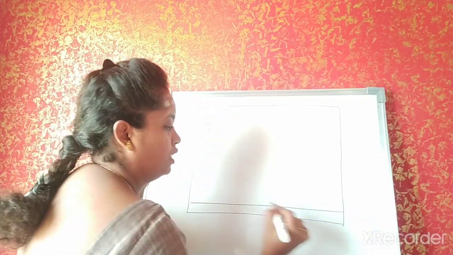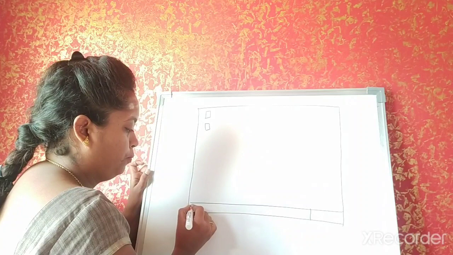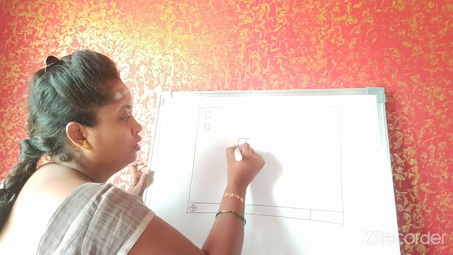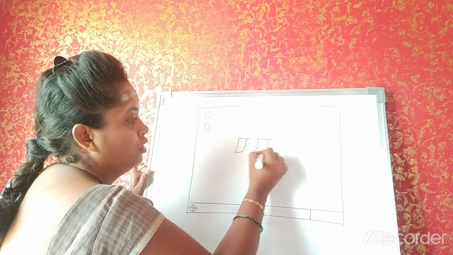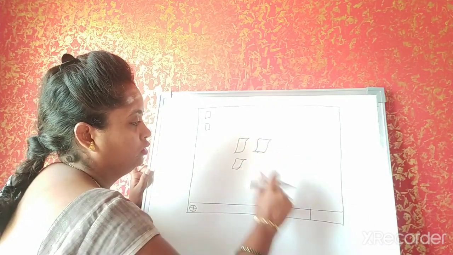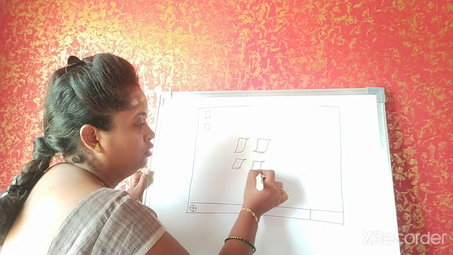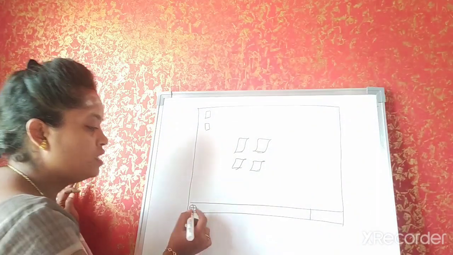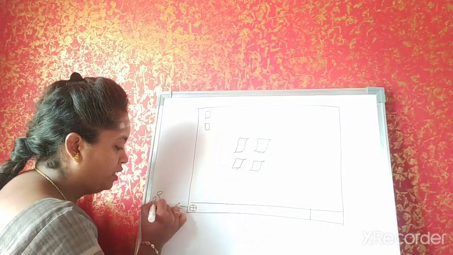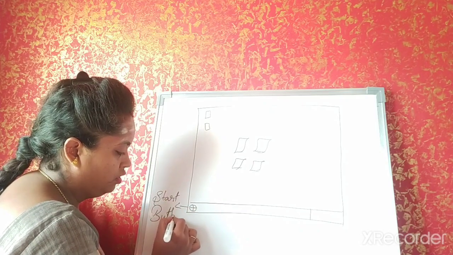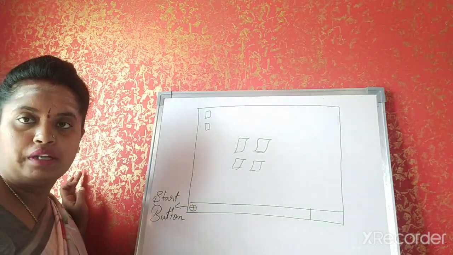I'll just repeat once again. This is your start button.